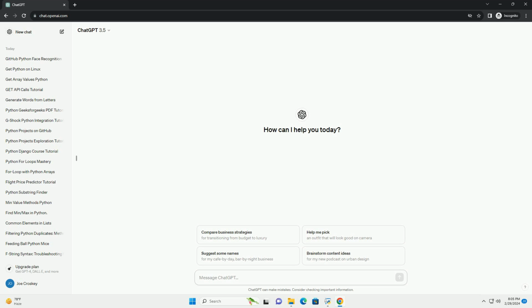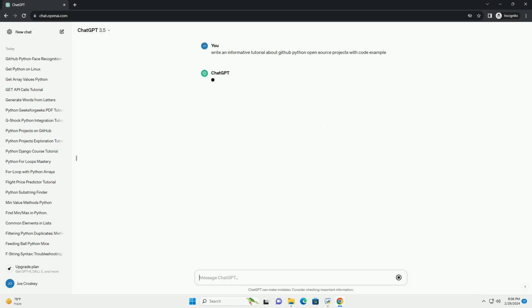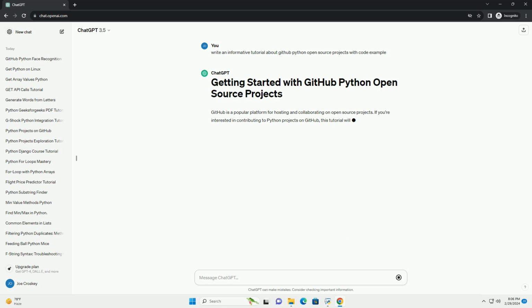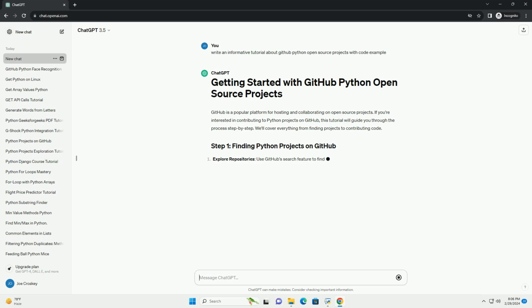GitHub is a popular platform for hosting and collaborating on open source projects. If you're interested in contributing to Python projects on GitHub, this tutorial will guide you through the process step by step. We'll cover everything from finding projects to contributing code.